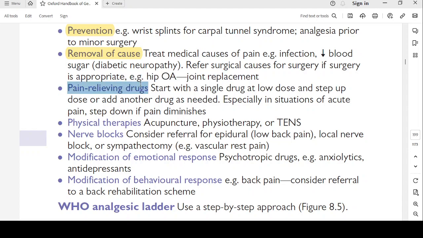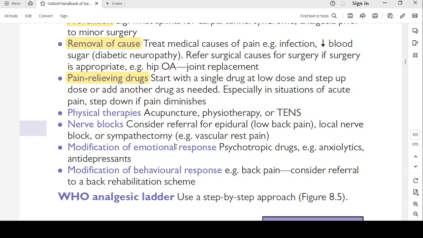Pain relieving drugs. Start with a single drug at low dose and step up dose or add another drug as needed, especially in situations of acute pain. Step down if pain diminishes.